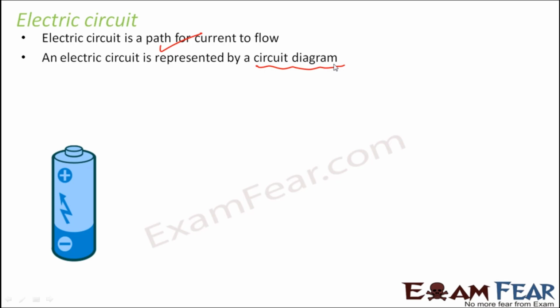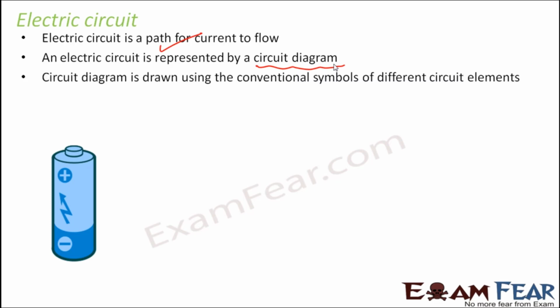Similarly, instead of drawing a battery or a cell, we represent it with a symbol. So that's how we draw a circuit diagram. However, we will not learn about circuit diagrams and their symbols right now. You will learn about them in class 7. But if you are curious to know about them, you can refer to the video on physics class 7. So that's how we draw a circuit diagram using the conventional symbols.